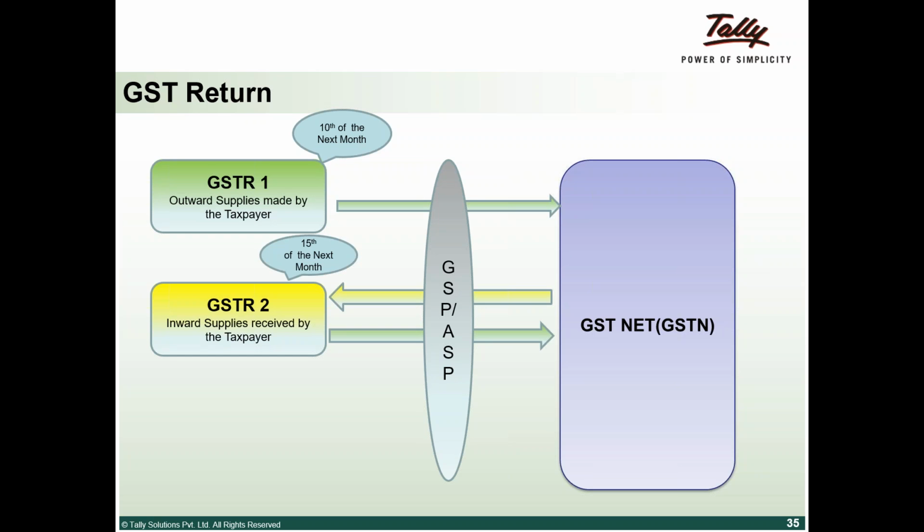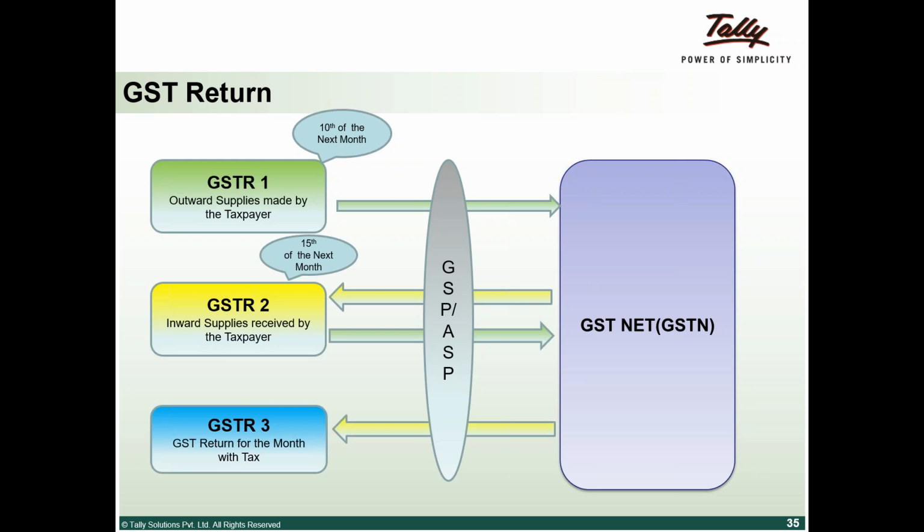So the GSTR2 for me would be GSTR1 for someone else. GSTR1 for me would be GSTR2 for someone else, and GSTR3 would be the total of GSTR1 and GSTR2. So I would have a 100 rupee tax payable on the outward supplies that I've made, and an 80 rupee tax credit that I've got on GSTR2. GSTR 3 would show the 20 rupee tax payable.